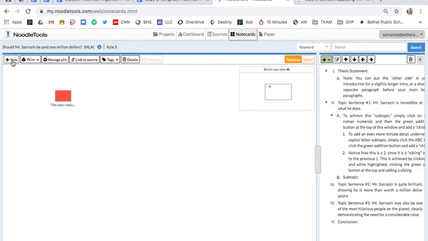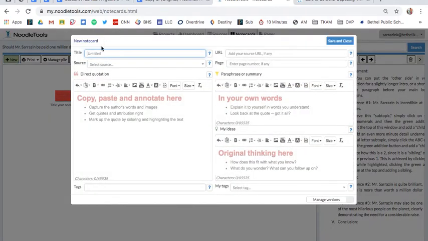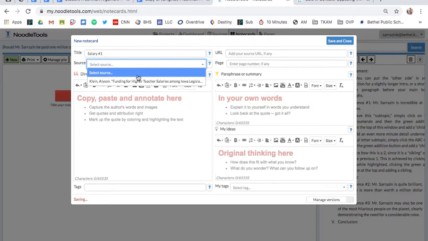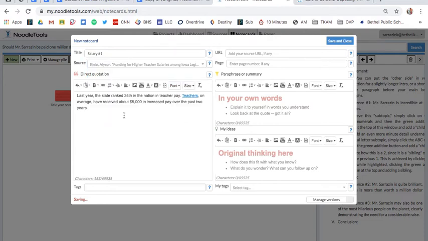When you go to your note cards, now you've got to actually quote what you're quoting. All right, I'm going to go to New. Okay, I'm just going to title this Salary Number 1. All right, I know my source is right here. Okay, and I'm going to copy and paste my quote.